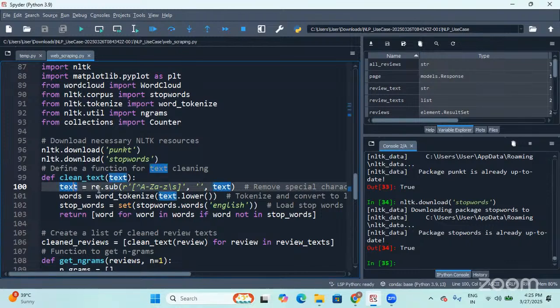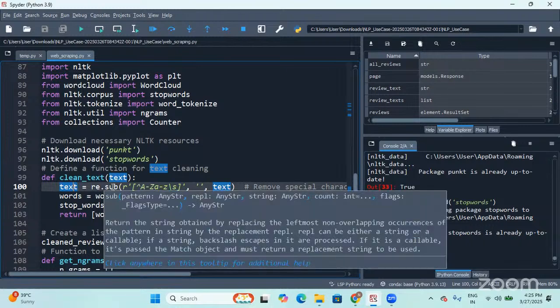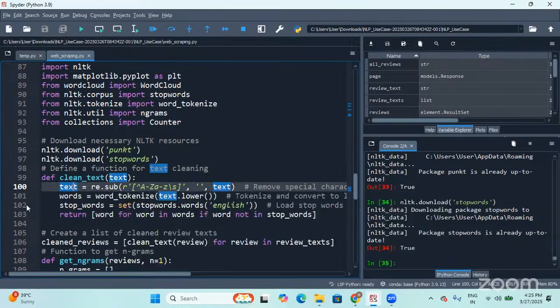Then, once after removing the punctuations, the special characters, everything, we start tokenization. As part of tokenization, I'm using word_tokenize. This particular function helps me to tokenize, to convert the text into small tokens, that is nothing but the words. But before that, it has to undergo lower casing. Once the text is converted to lower case, it also gets converted to tokens.